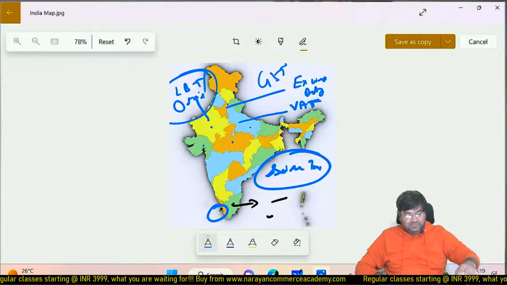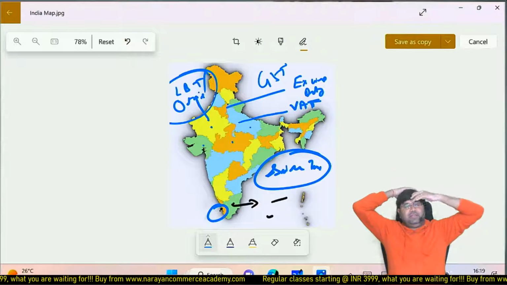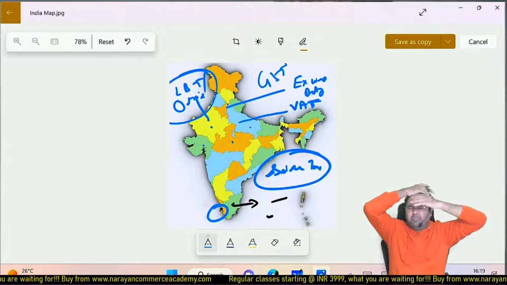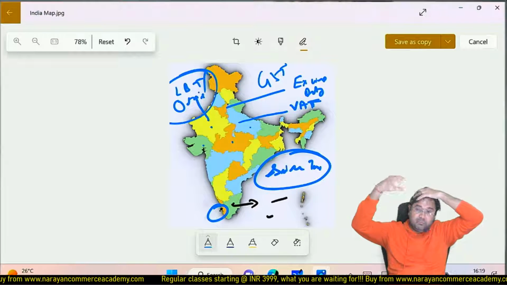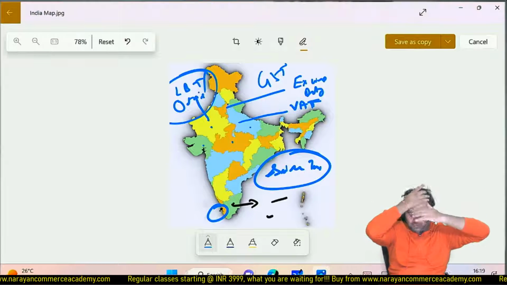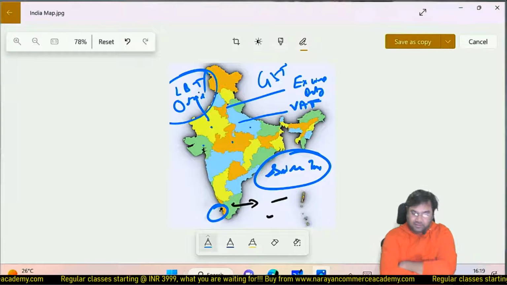Hilly area. So when I say Himachal Pradesh, hilly area, mountains come to our mind. Manali, Simla. In summer, you can go to the hill station, correct?